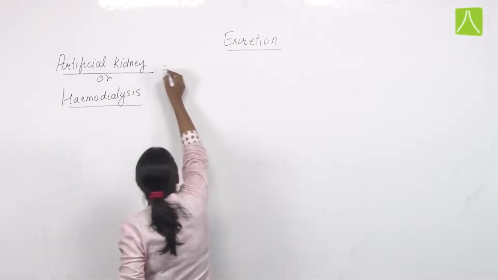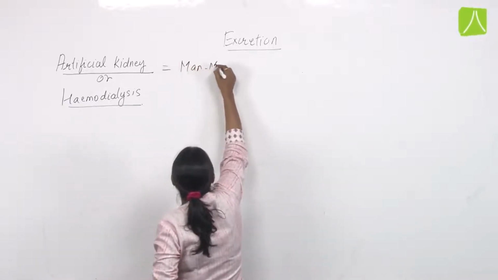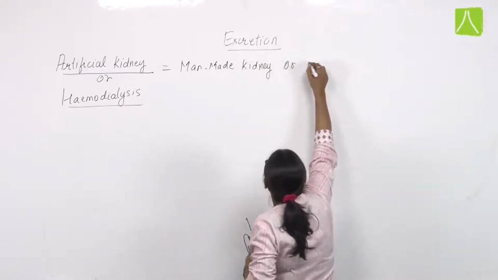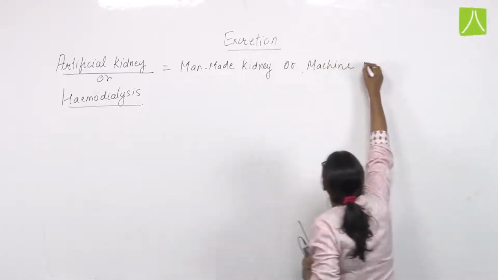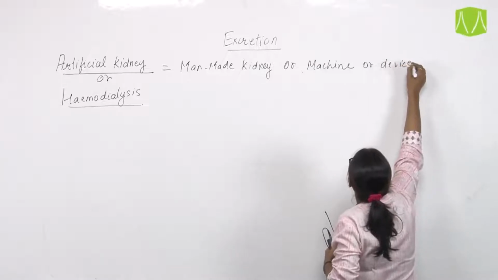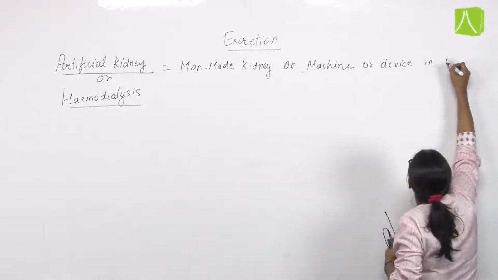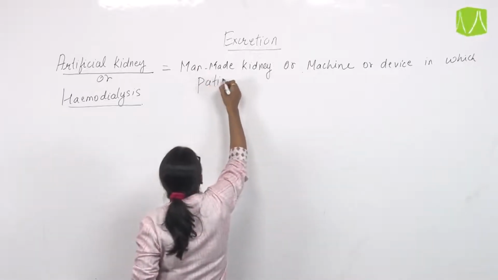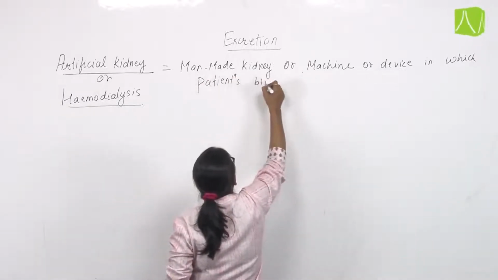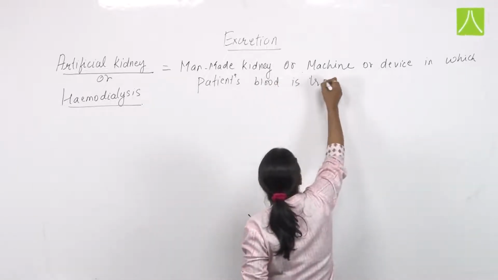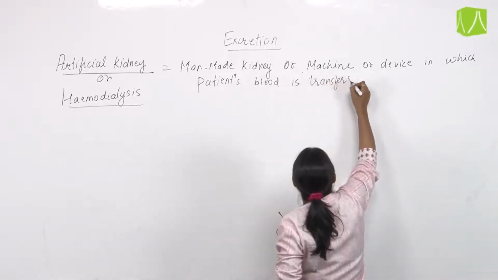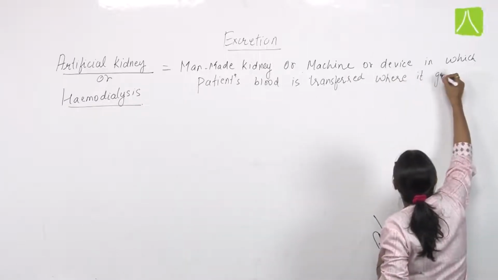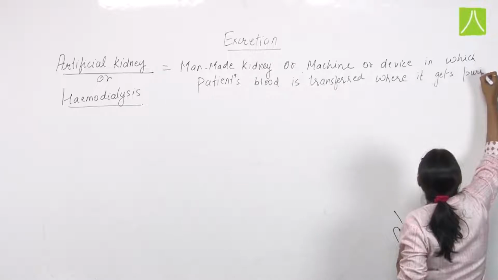That means the artificial kidney is a man-made kidney, a machine or device in which the patient's blood is transferred, where it gets purified.